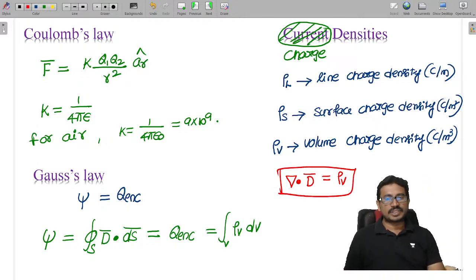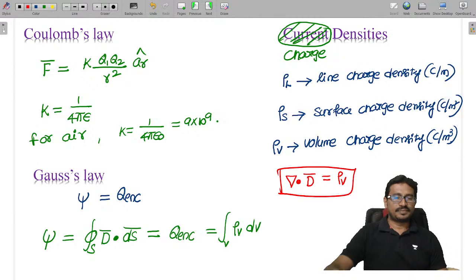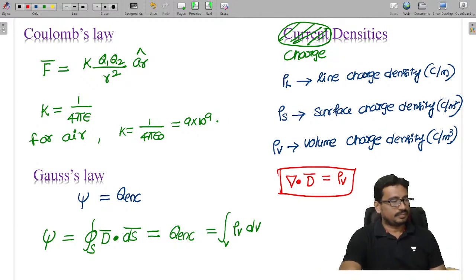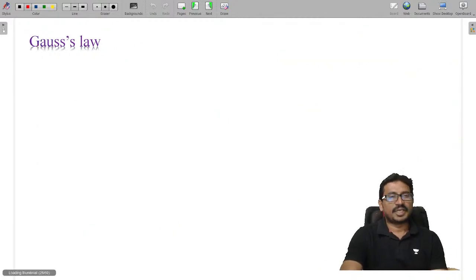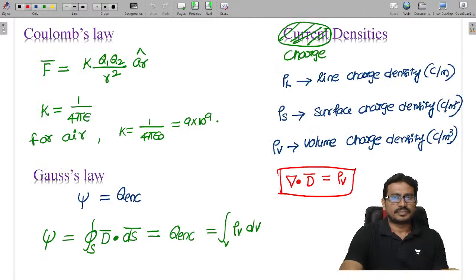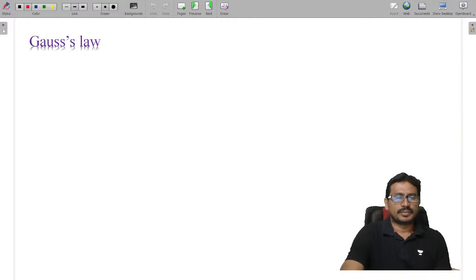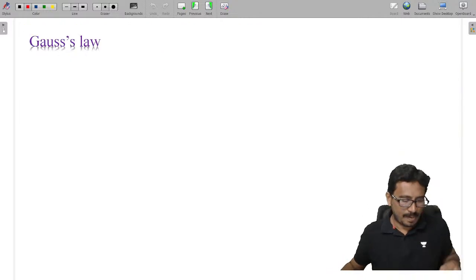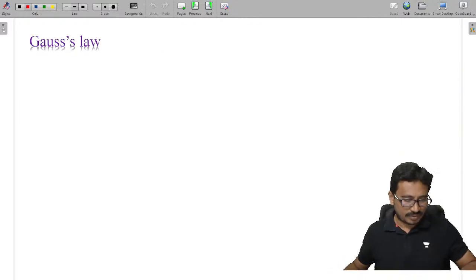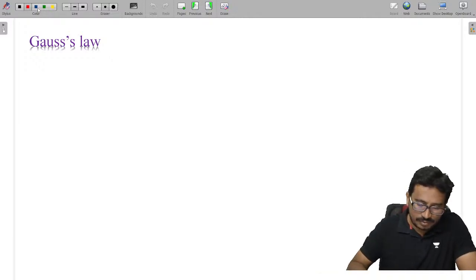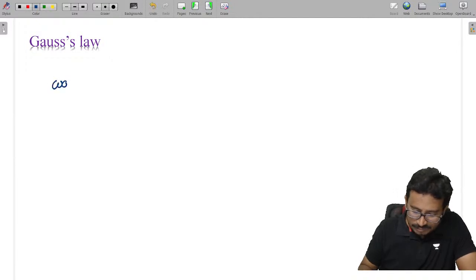This is the Maxwell's equation. This Gauss law we have seen.